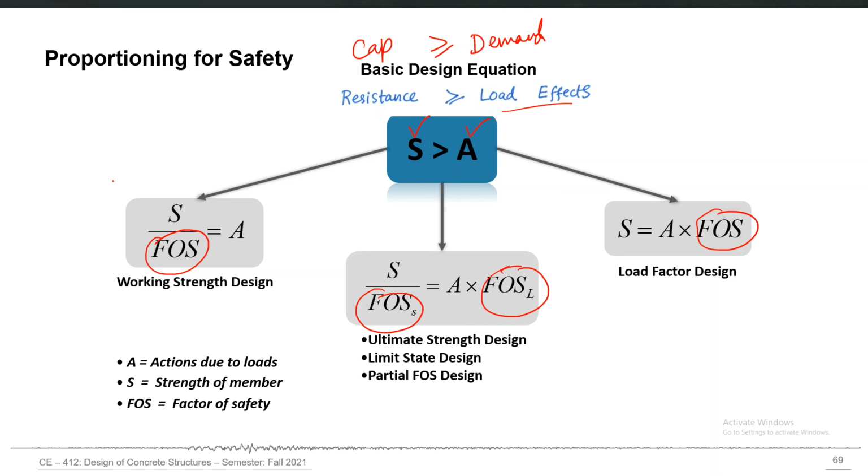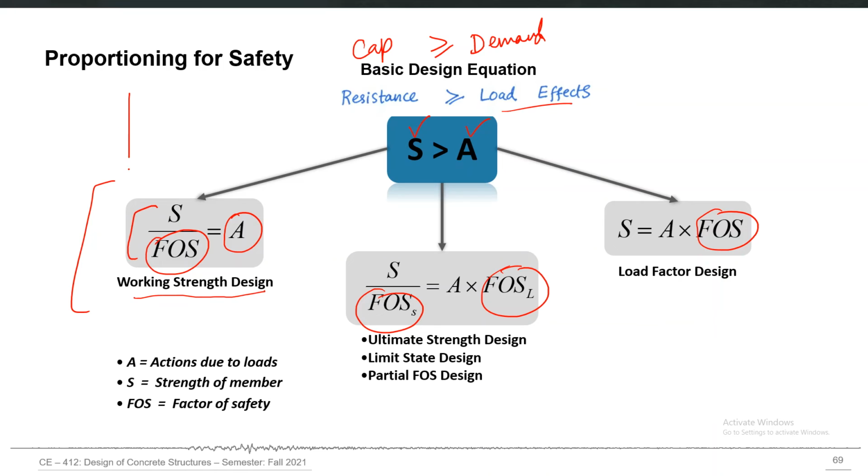If we go for the approach where we apply the factor of safety only to the strength side and keep the actions as they are, we call it the working strength design or allowable stress design. The action comes from the structural analysis, and we ensure that it should not exceed the strength reduced by a factor of safety.